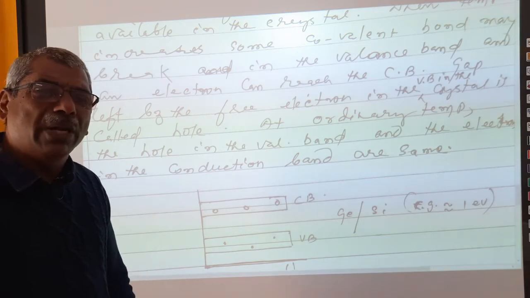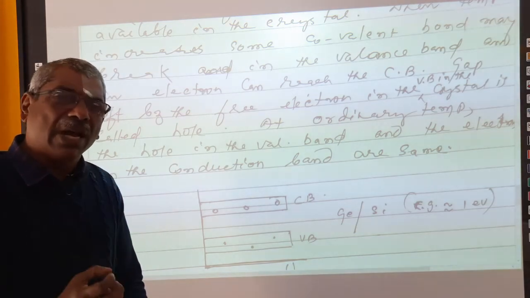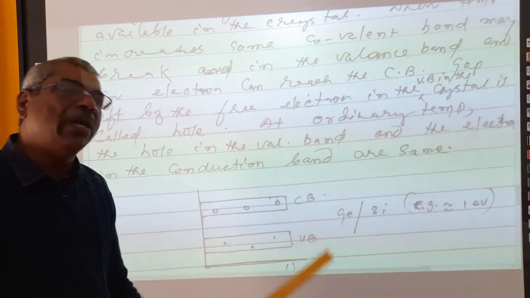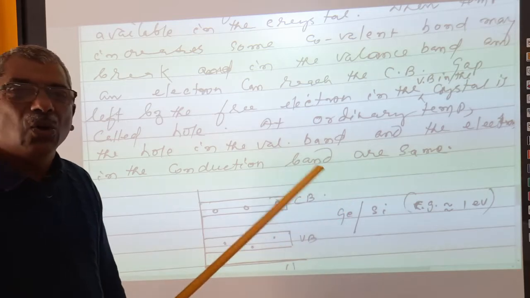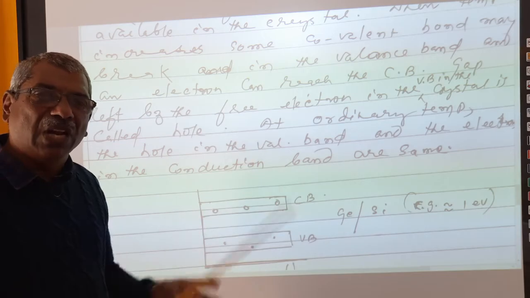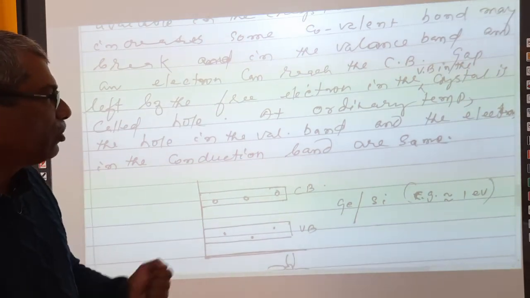A hole cannot remain a vacant place for a long time, but it will attract another electron from the neighboring atoms, so it will be filled soon. That is why we say that a hole is not a permanent empty space, but only a vacancy of an electron. It can attract an electron, therefore a hole represents a positive charge, right?